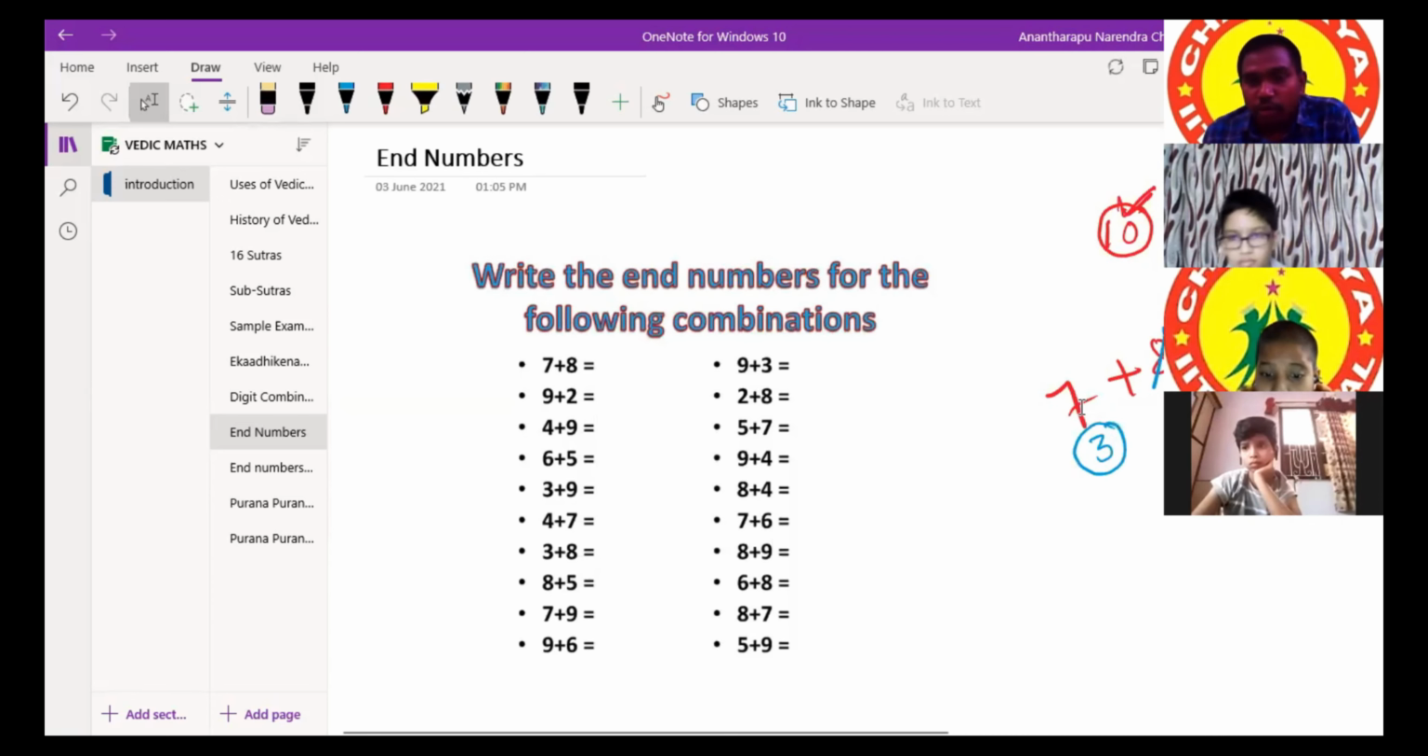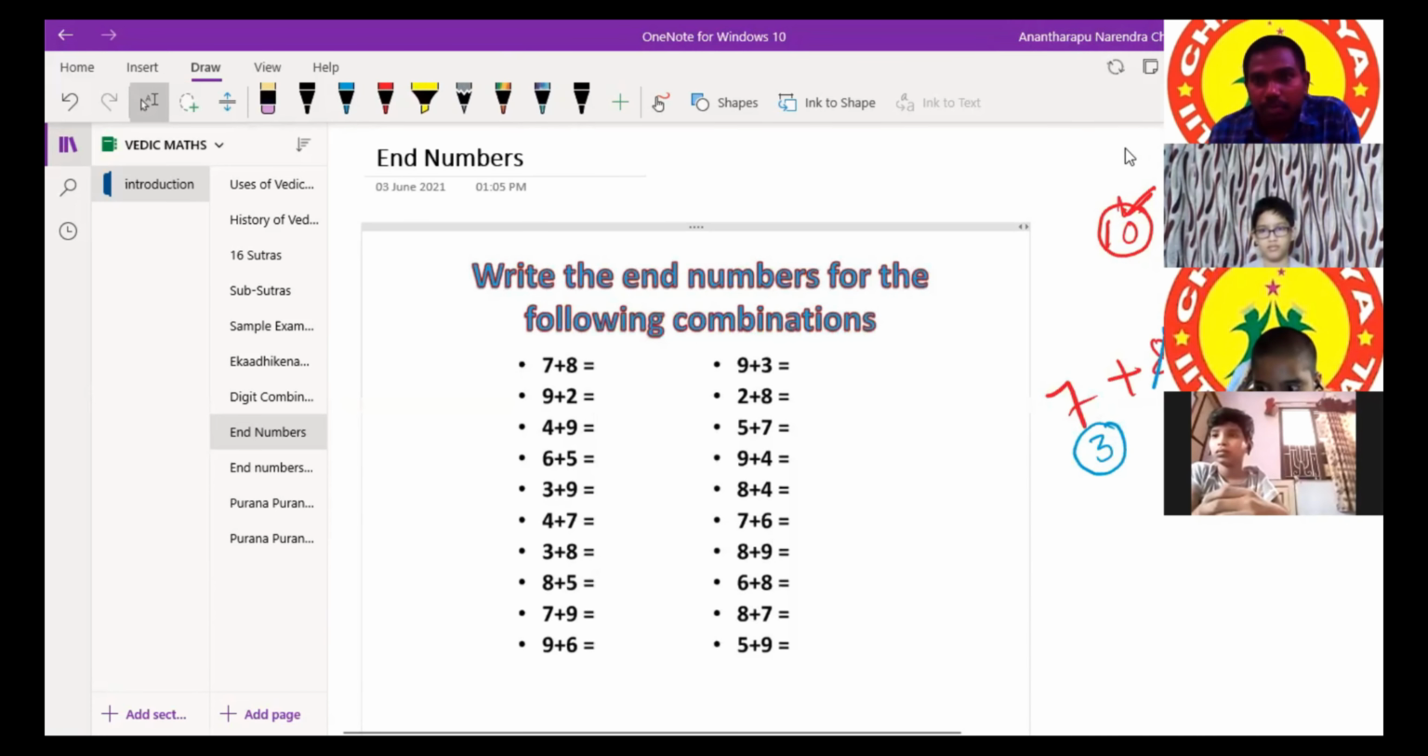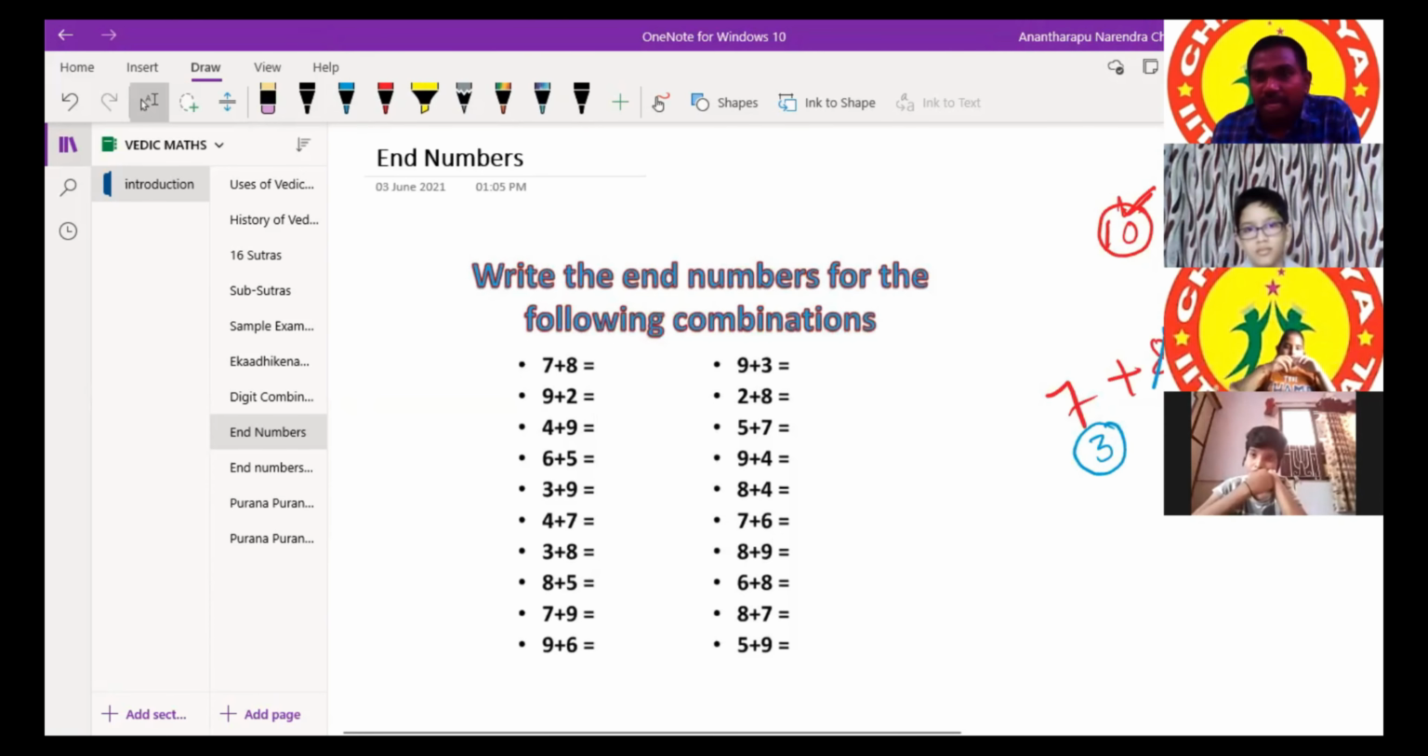Okay, I want to make this 7 to be 10. How much is required? 3 is required. I'll take that 3 from 8. Then this will be 5. So this 7 plus 3 is already 10, and plus this 5 is? 15. So 15 is your answer.